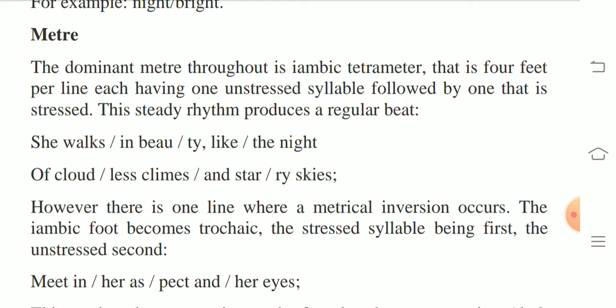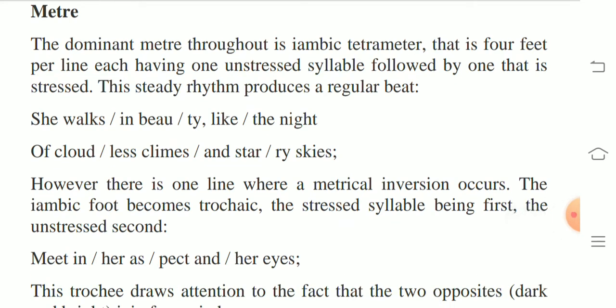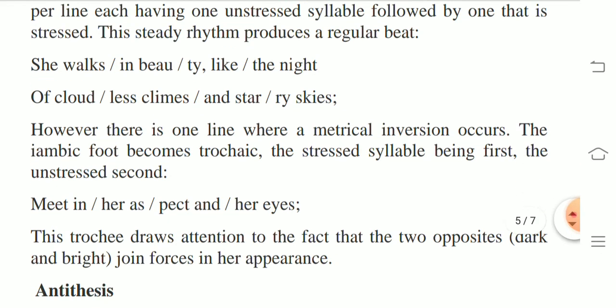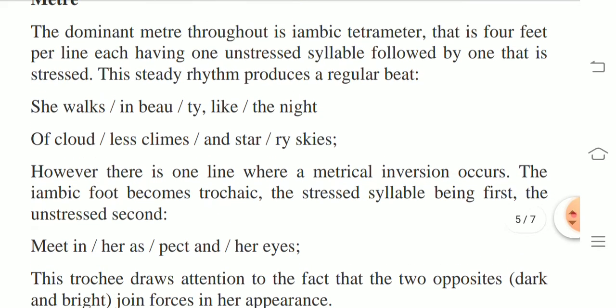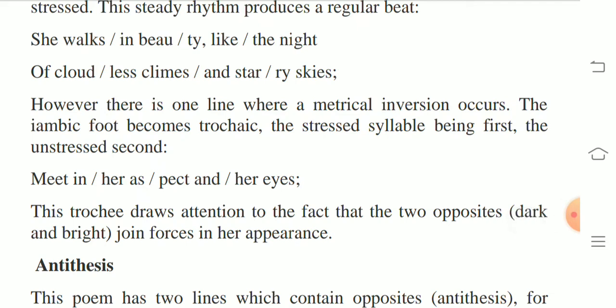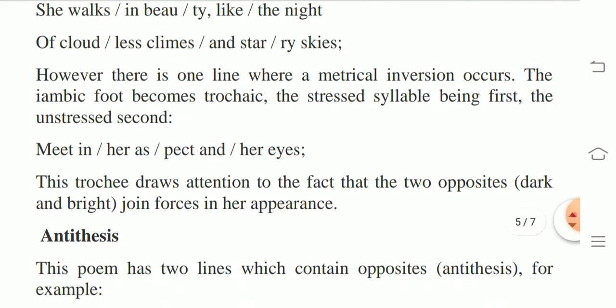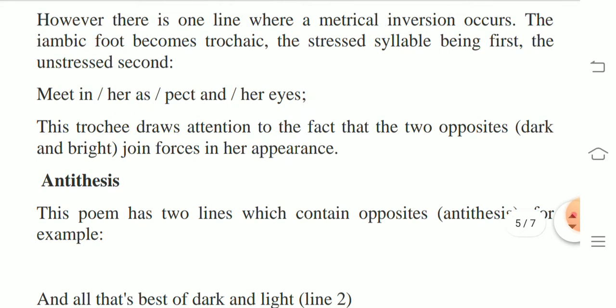She walks in beauty like the night of cloudless climes and starry skies. However, there is one line where a metrical inversion occurs. The iambic foot becomes trochaic, so the stressed syllable is first. In an iambic foot, the unstressed is followed by stress. In trochaic, the stressed syllable is followed by the unstressed one. Meet in her aspect and her eyes. This trochee draws attention to the fact that the two opposites, dark and bright, join forces in her appearance.